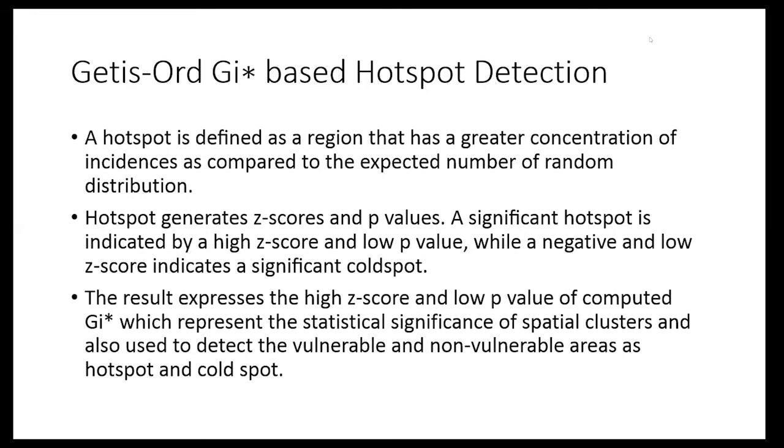A significant hotspot is indicated by a high Z-score and low p-value, while a negative and low Z-score indicates a significant cold spot. The result expresses a high Z-score and low p-value of the computed Gi*, which represents the statistical significance of a spatial cluster, and is also used to detect vulnerable and non-vulnerable areas as hotspots and cold spots.